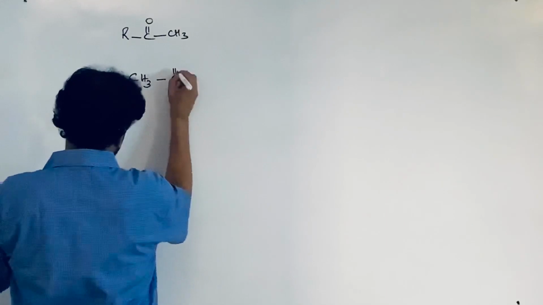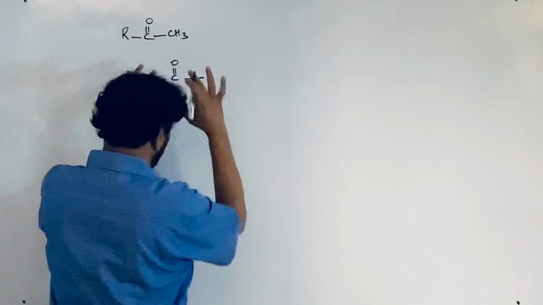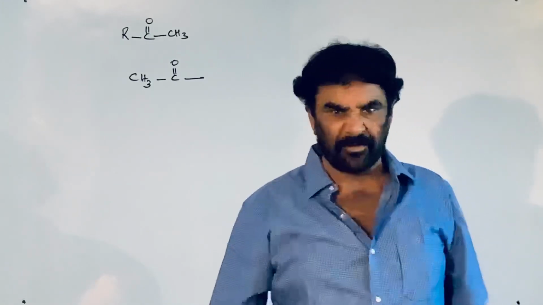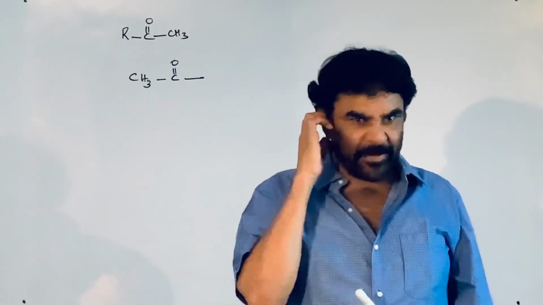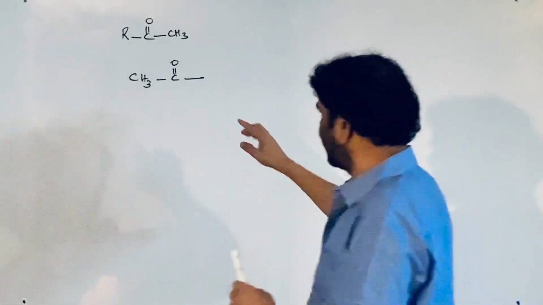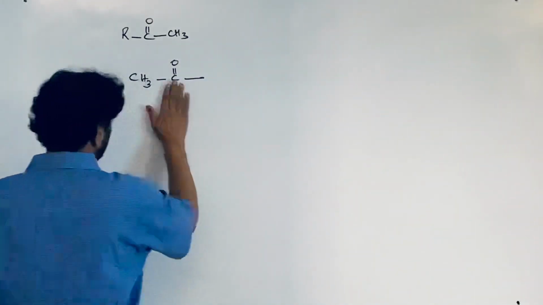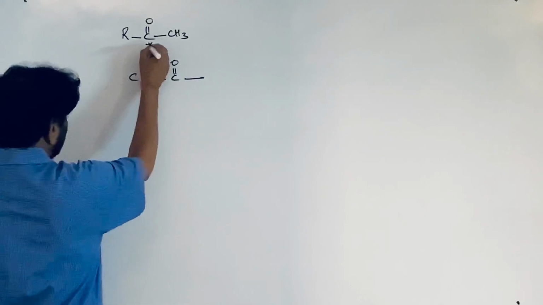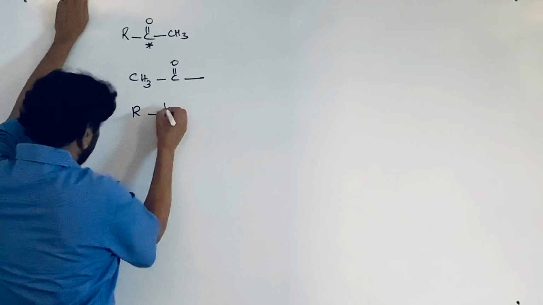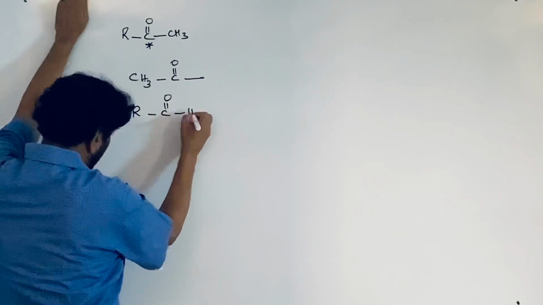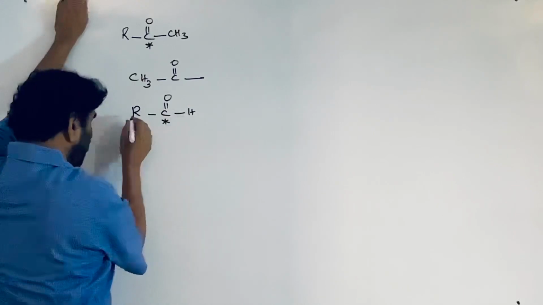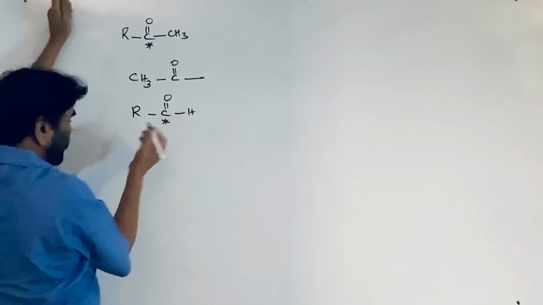But this carbonyl group, C double bond O, must be a carbonyl functional group. It should not be another functional group like an ester or carboxylic acid or anything. It should be the carbonyl group, a keto group. And this is RC double bond OH, the carbonyl group. This is an aldehyde. The R can be anything.